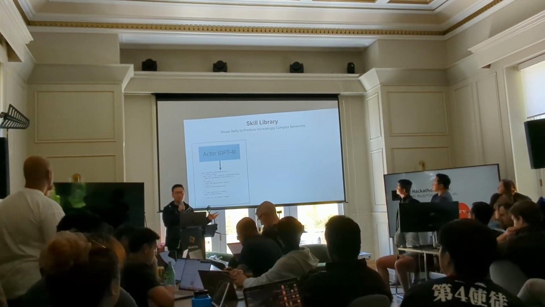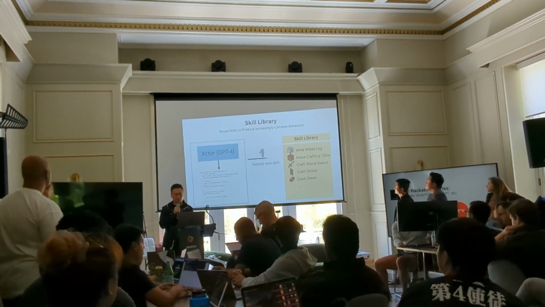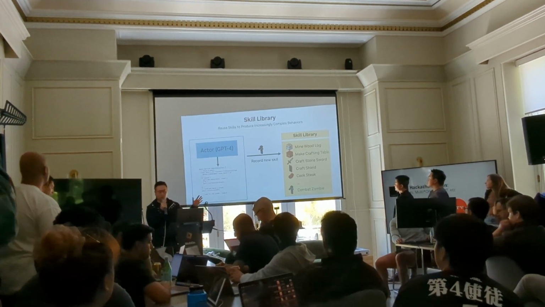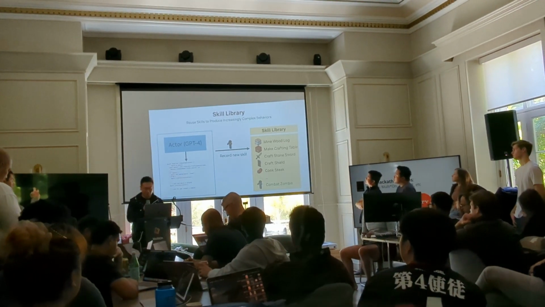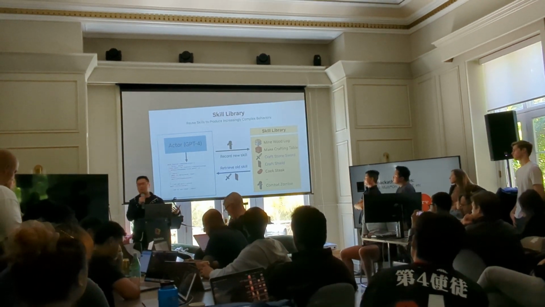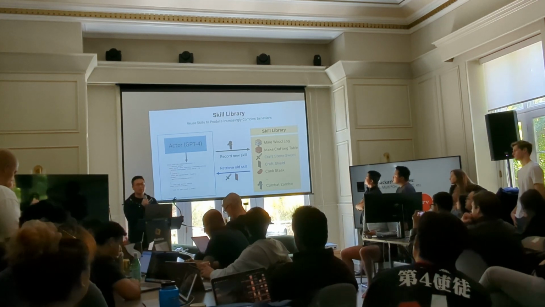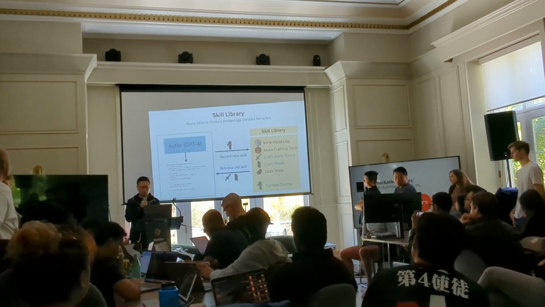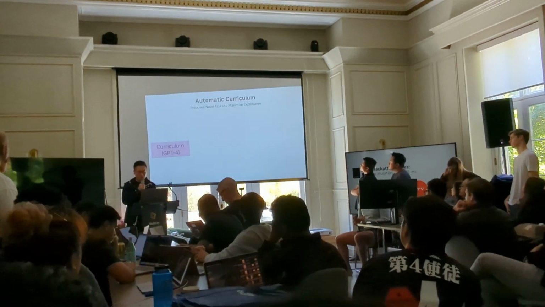And then once it implements a skill correctly, we will save it to a persistent skill library. So you can think of it as a code base that's authored purely by GPT-4 through trial and error. And the agent can retrieve skills once facing similar situations in the future, so it doesn't have to implement and try the skills and debug the skills again. And in this way, Voyager improves itself as it experiments more and more in Minecraft.